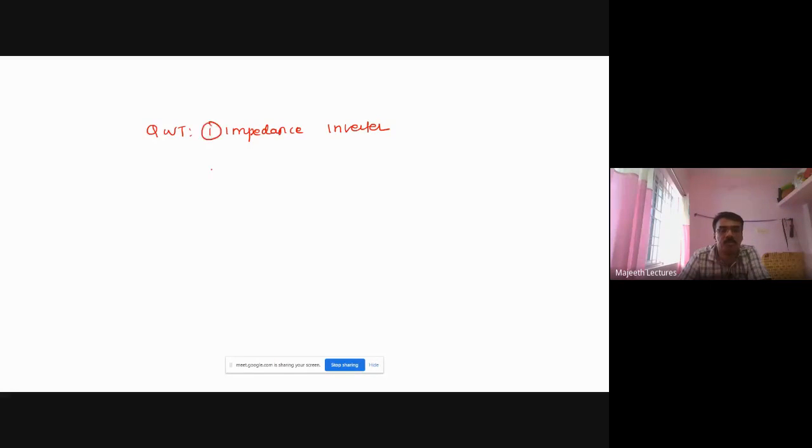That is the first thing you must know about this. And it couples a transmission line to a resistive load, which is nothing but our antenna. This is the main role played by it. It is a very important impedance matching device.